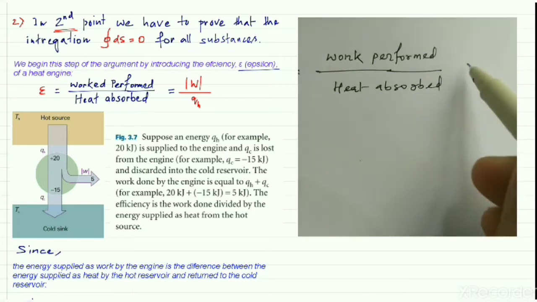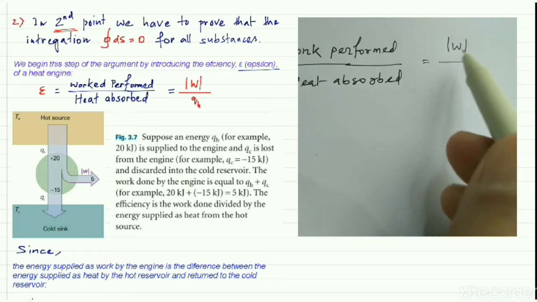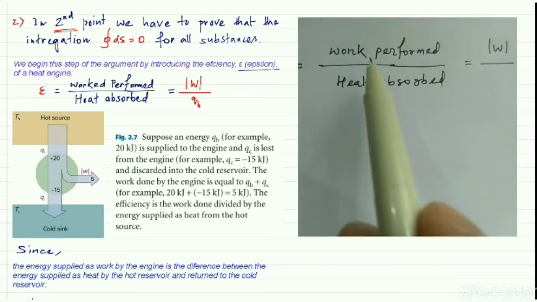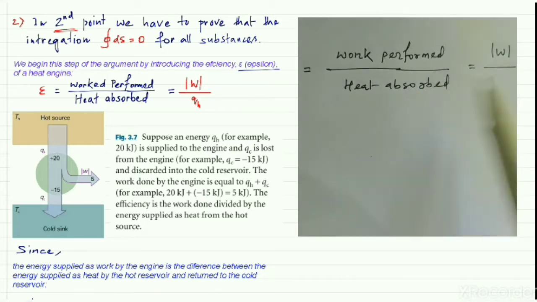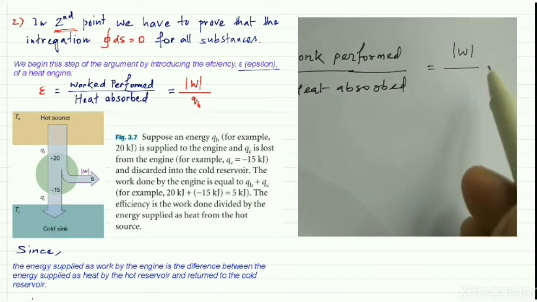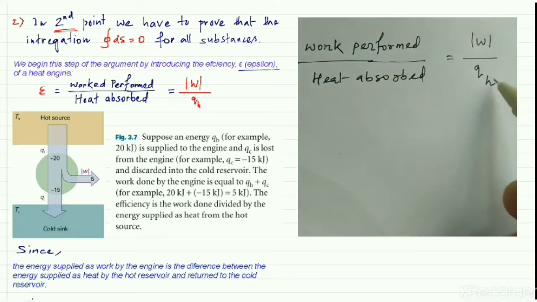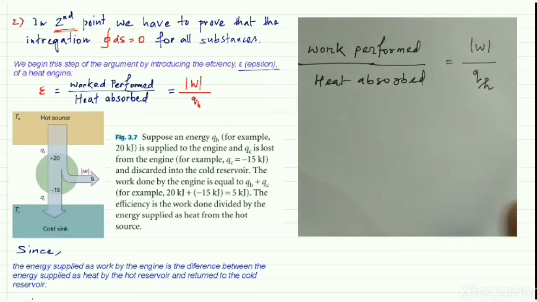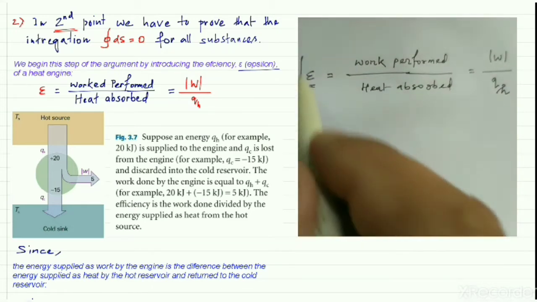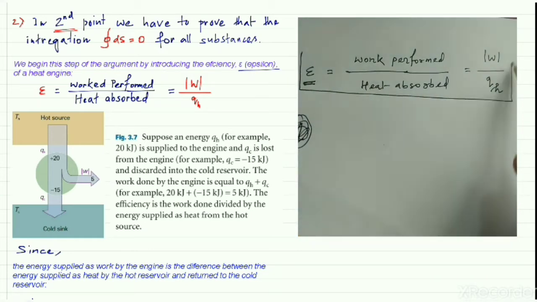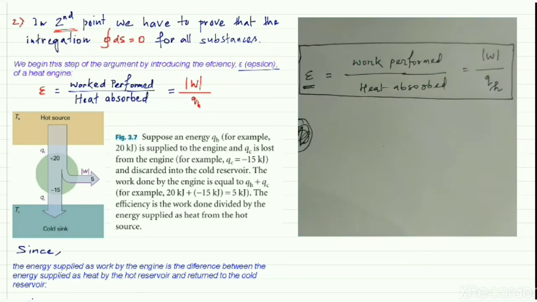Okay, so mathematically you can write that the work can be represented by W, and since we are talking about the work performed, that means we are talking about the amount of work, no? So we have to use the magnitude of that work. And let's suppose the absorbed heat is QH. So this is the definition of the efficiency of any machine, or any engine.